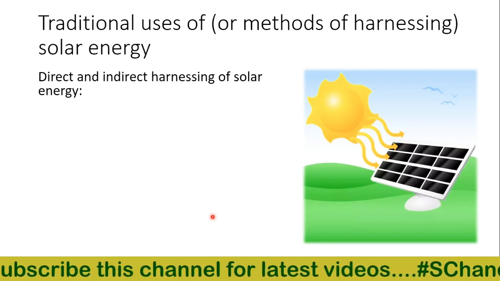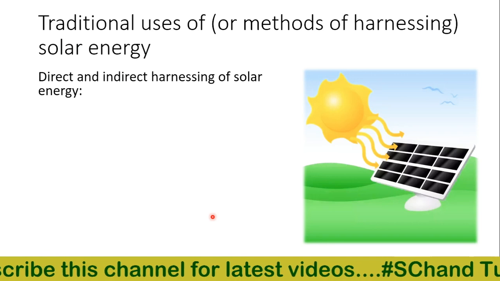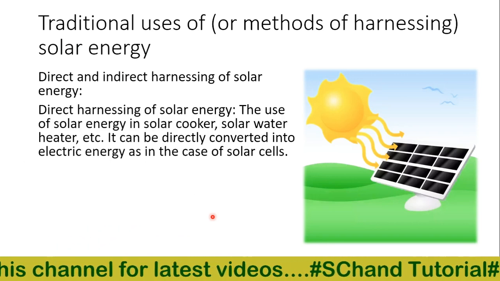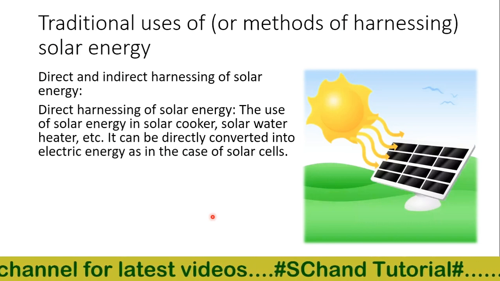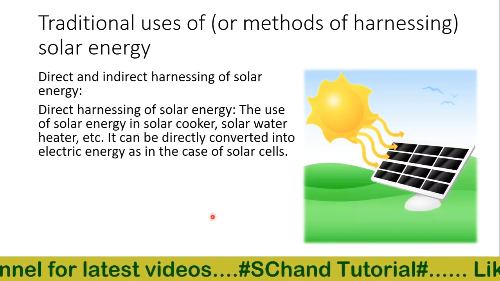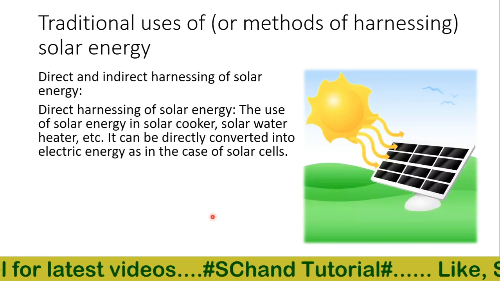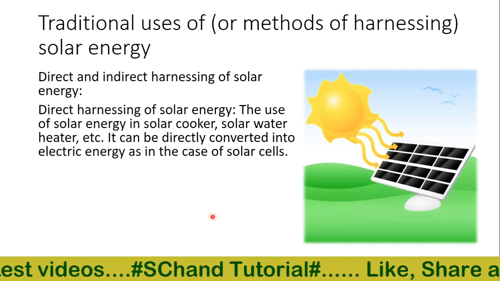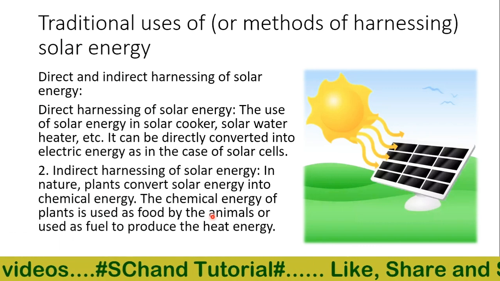There is direct use of solar energy in the form of solar cookers, solar water heaters, etc. It can also be directly converted into electrical energy in the case of solar cells. Then we have the indirect harnessing of solar energy also.